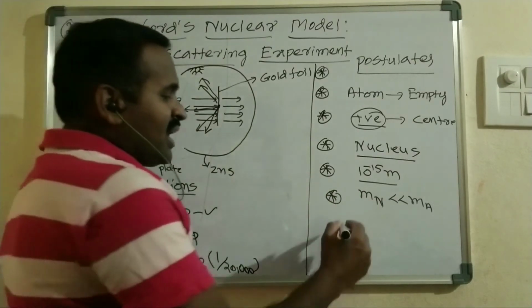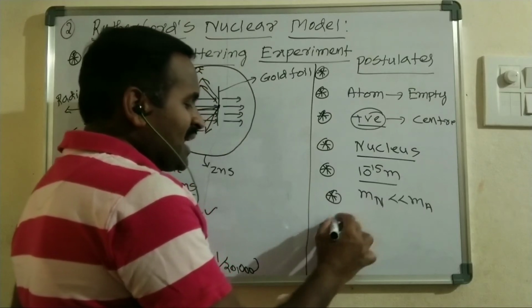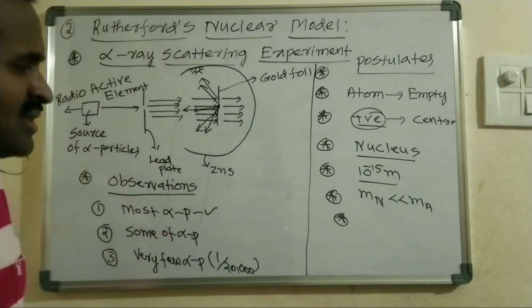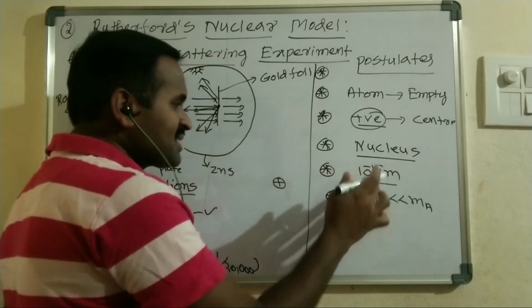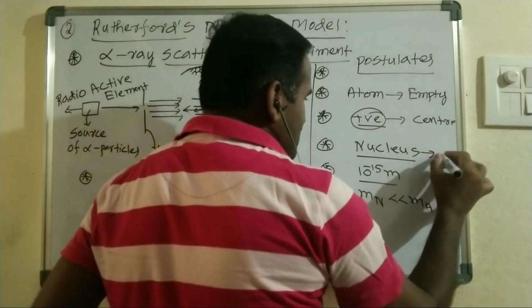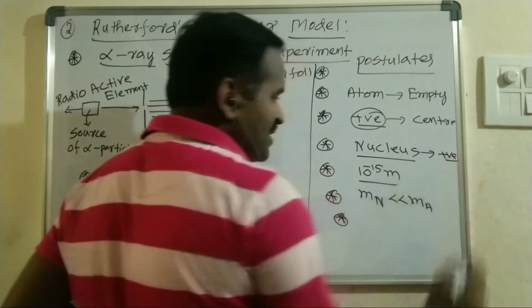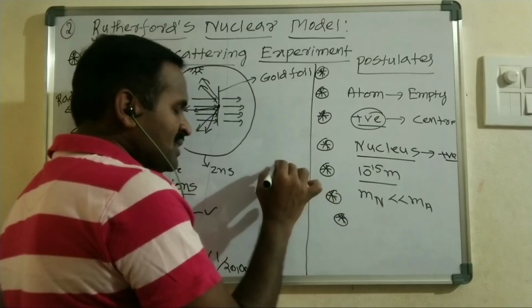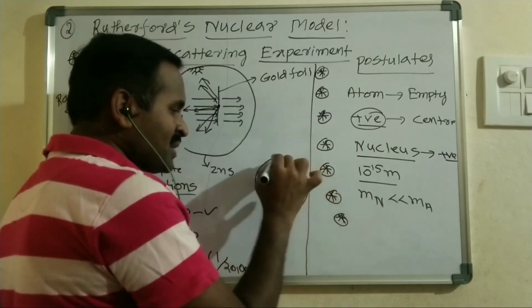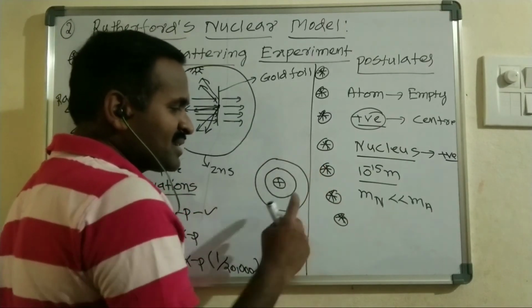Another important point is that the electrons are revolving around the nucleus in a circular path. Here the nucleus is made up of positively charged particles, that means protons, and the nucleus is surrounded by certain circular paths. These circular paths are called orbits or shells.